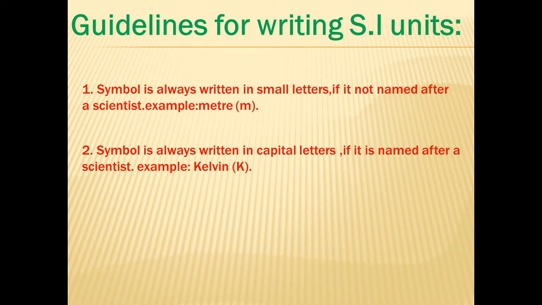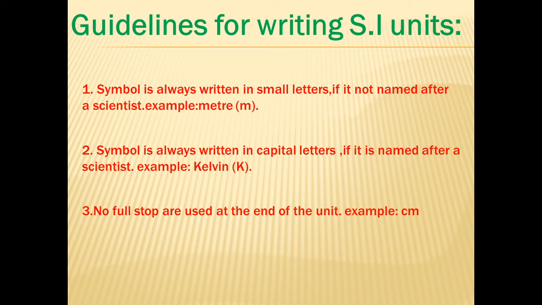For example, unit of temperature is Kelvin. Now Kelvin is named after scientist, so correct symbol is capital K. Third, no full stop is used at the end of unit symbol. For example, if we want to write 15 centimeter, we will not use full stop at the end of centimeter.